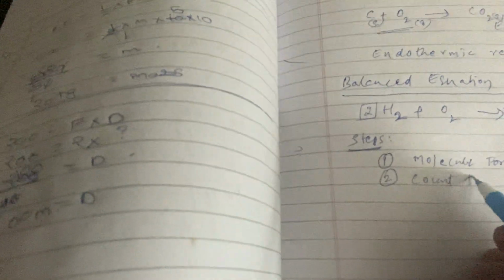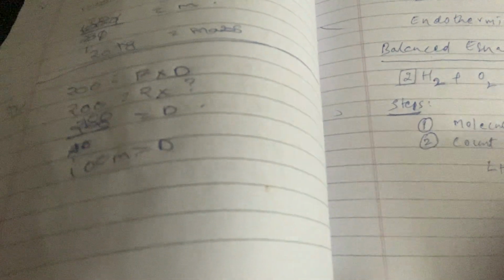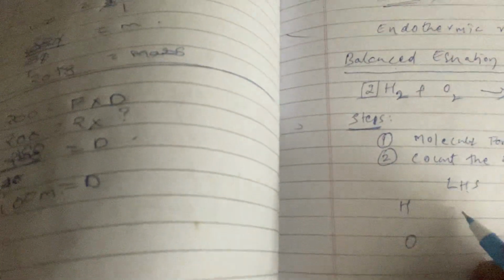Second thing is count the number of atoms. Let us see the LHS and RHS. What are the atoms present here? Hydrogen and oxygen, and in H2O there is H and O, so for that you write H, O. On the LHS, the reactant side, hydrogens are 2. Here on the RHS, hydrogens are 2. Oxygens are 2 here, and oxygen is 1 here.